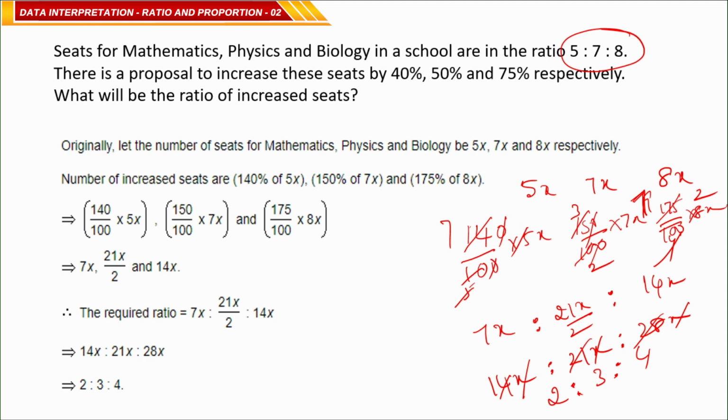What is the ratio here? 2 is to 3 is to 4. So after increasing, the seats of mathematics, physics and biological sciences are in the ratio 2 is to 3 is to 4. That is it. Clear? Okay.